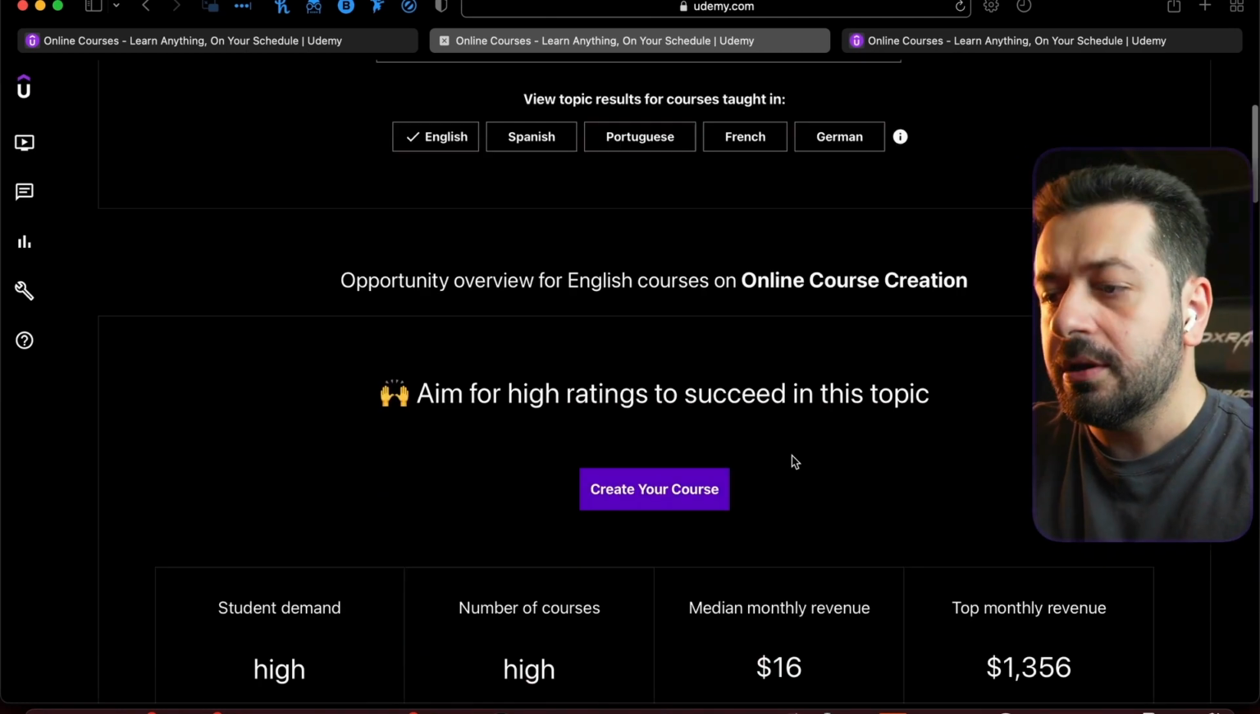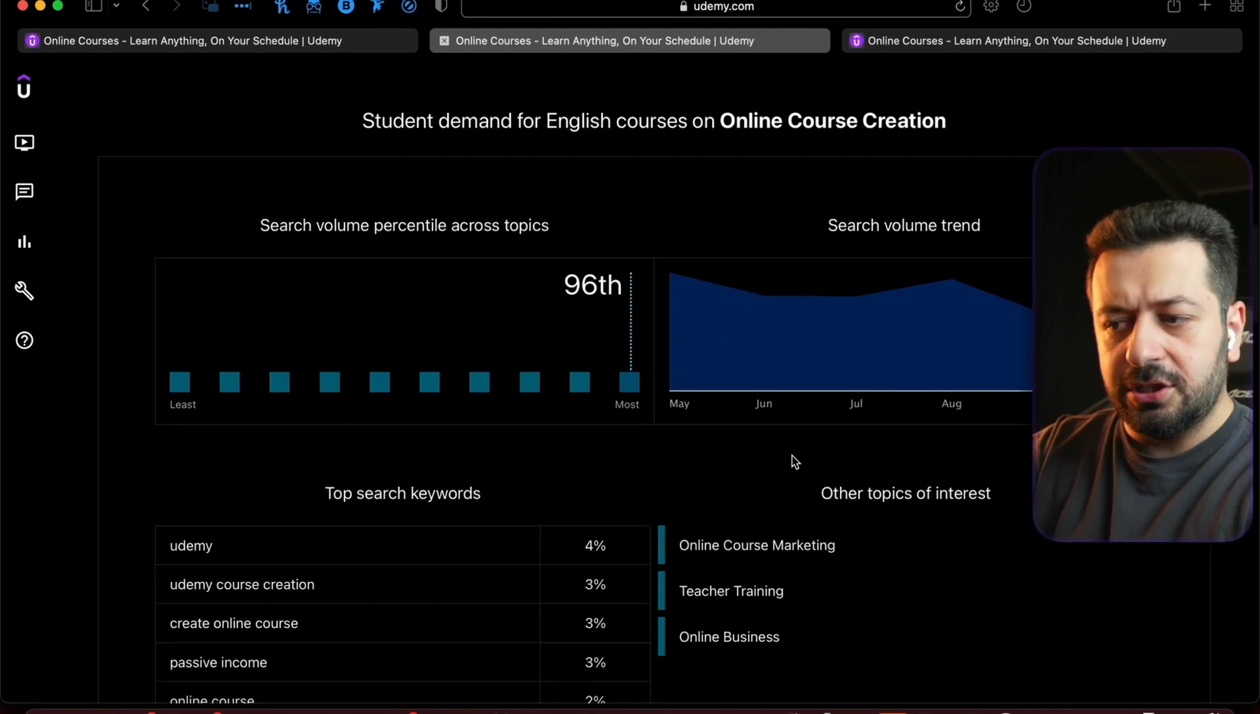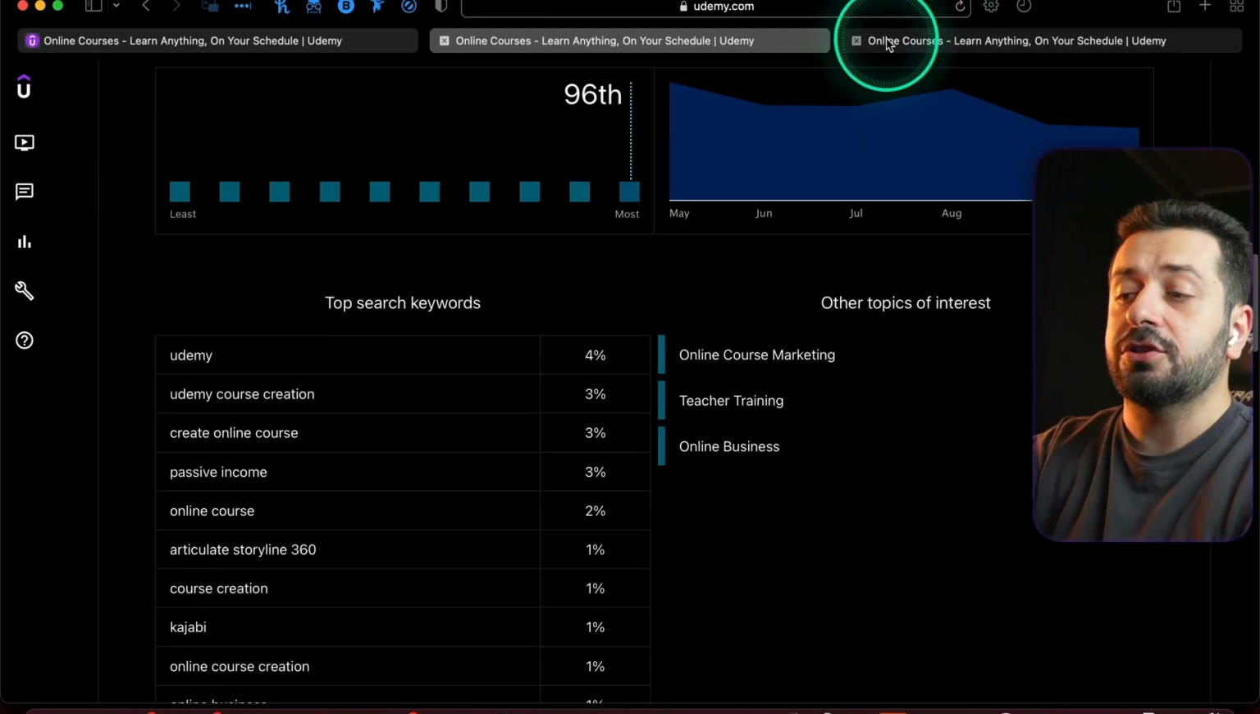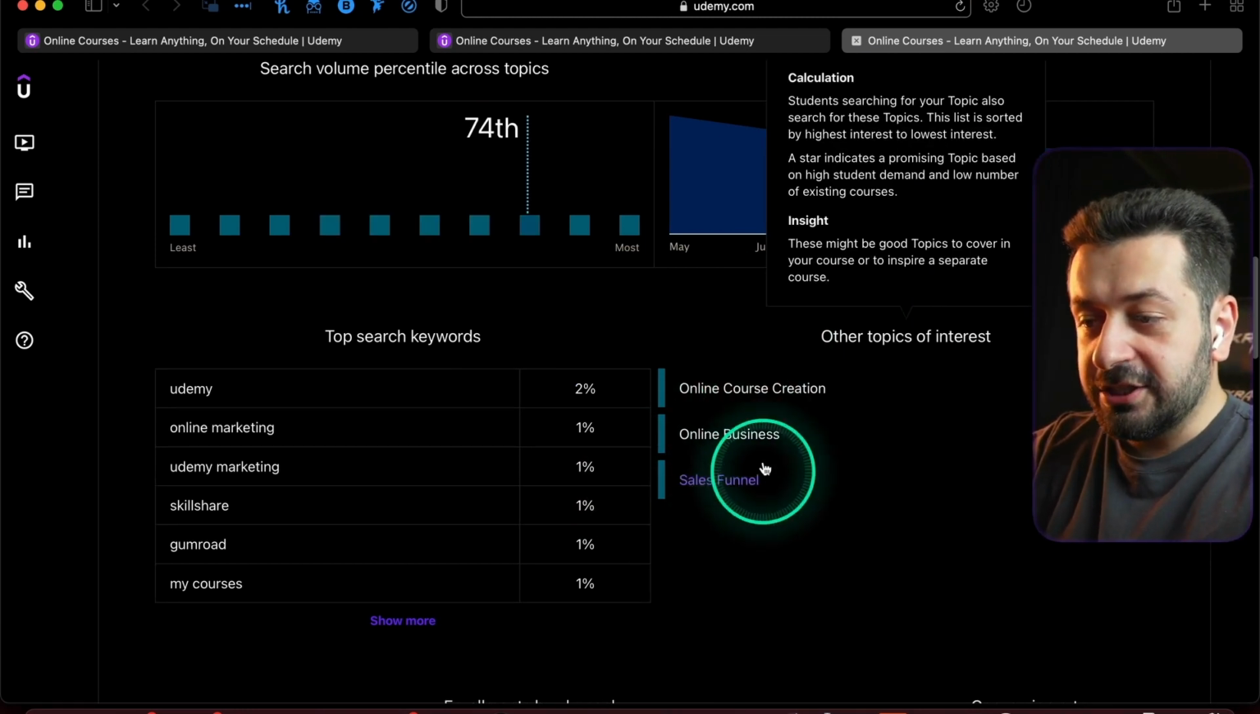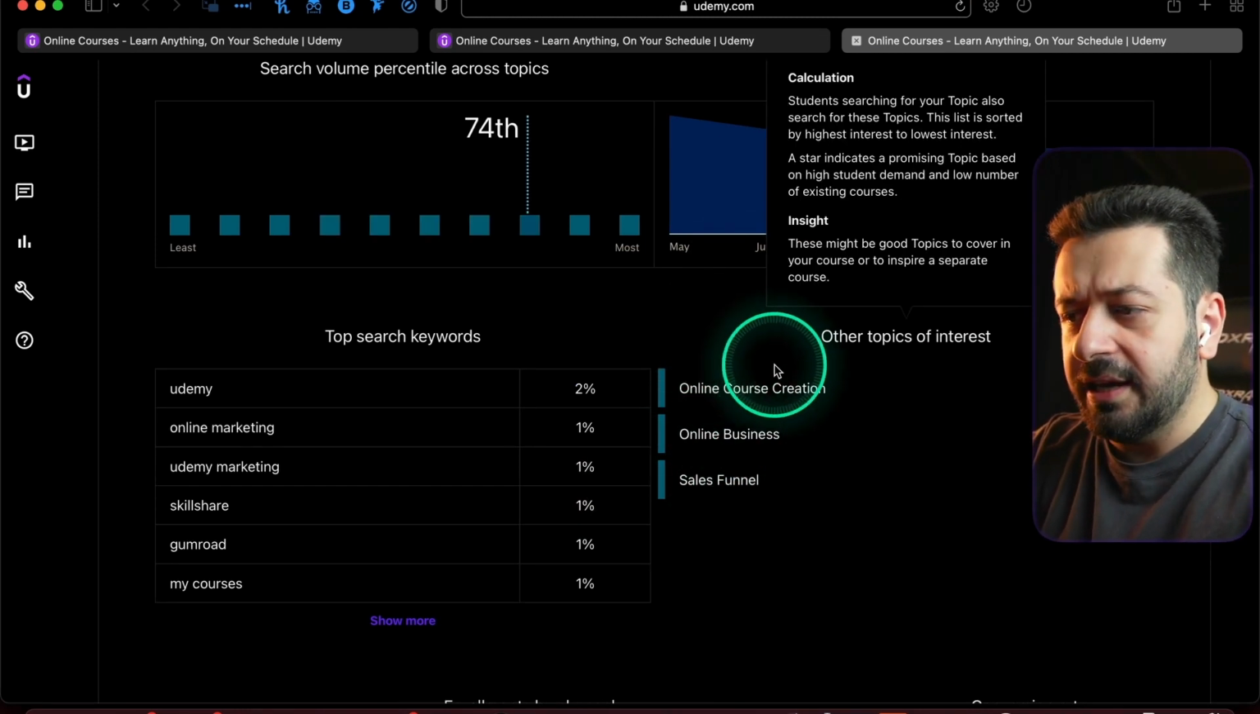This is all the information. By the way, continue doing and continue searching, jumping from topic of interest to topic of interest. For example, if you go to marketing, you're gonna see that these topics are actually very highly in demand.